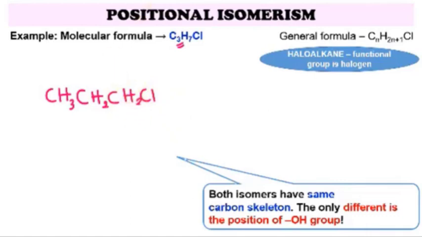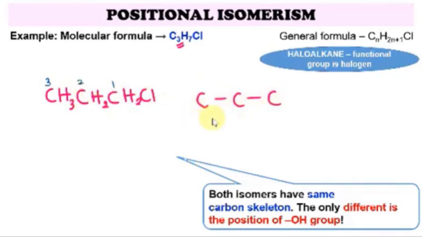Let's label our carbon: first carbon, second carbon, third carbon. Remember, if you put the Cl on the third carbon, it's still the first carbon. Now we are going to change the position of our Cl. It is on the first carbon now, and next we are going to put it on the second carbon. So this is our carbon chain.